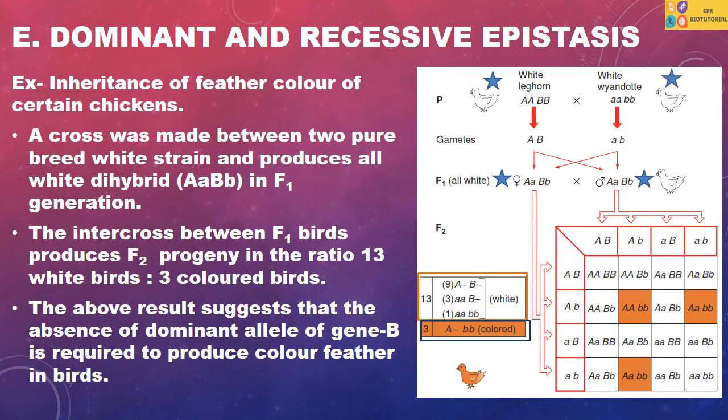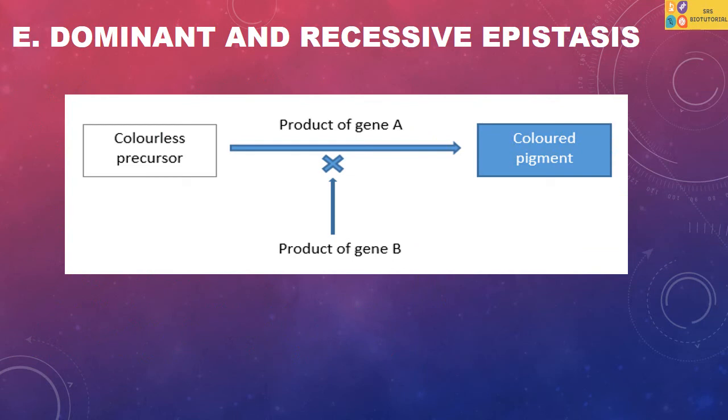The above result suggests that the absence of the dominant allele of gene B is required to produce colored feathers in birds. This is the pathway through which colored feather is developed in birds.